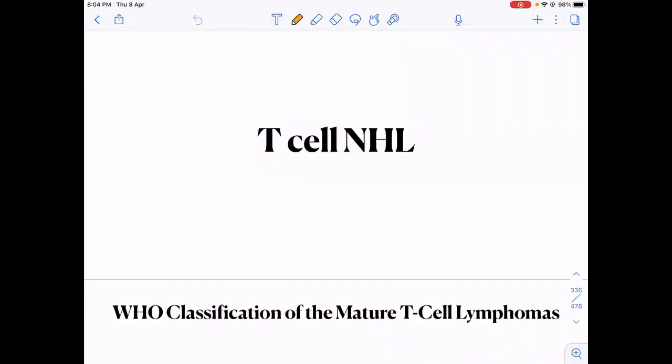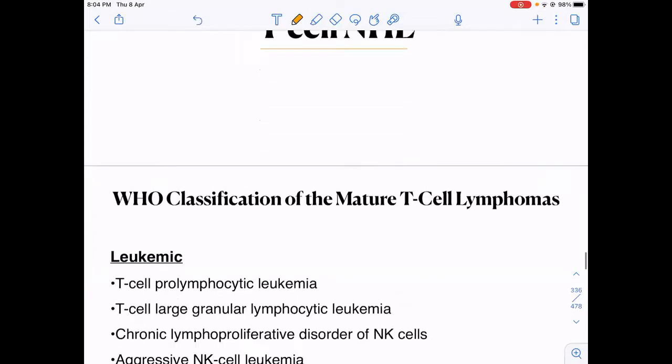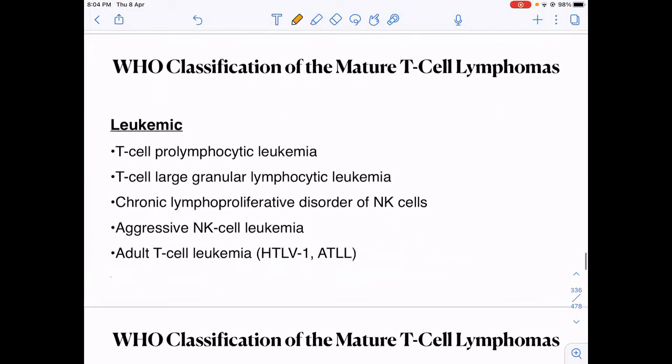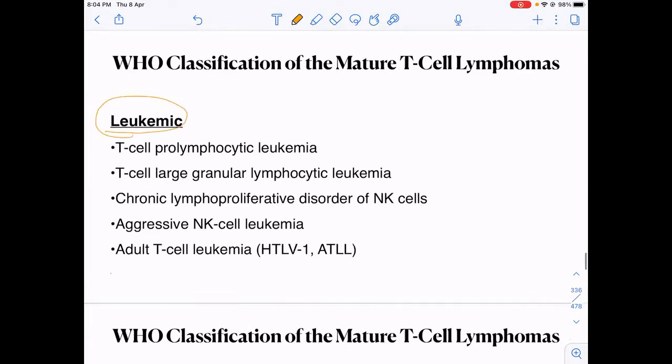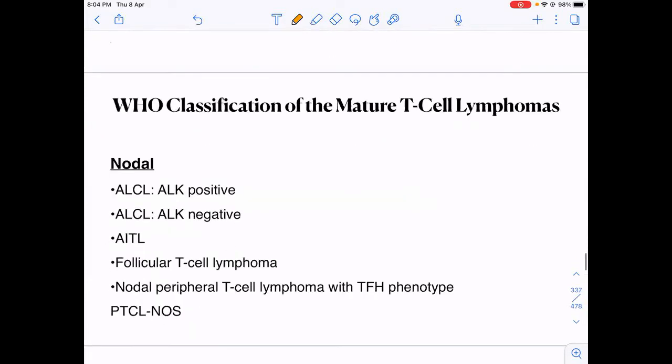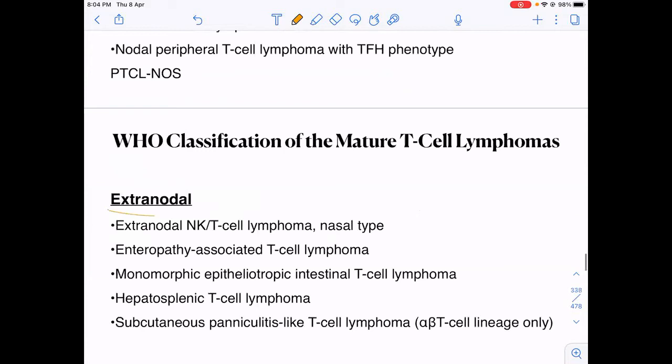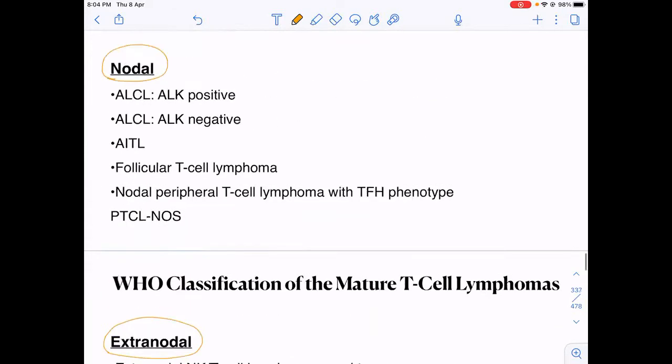Today we'll discuss T cell lymphomas. This will be the last class on the lymphomas, the Harrison-based issue. So, firstly, we'll read about the WHO classification of the mature T cell lymphomas. The WHO classifies these mature T cell lymphomas into those with a leukemic presentation, those with a nodal presentation, and those with an extranodal presentation.